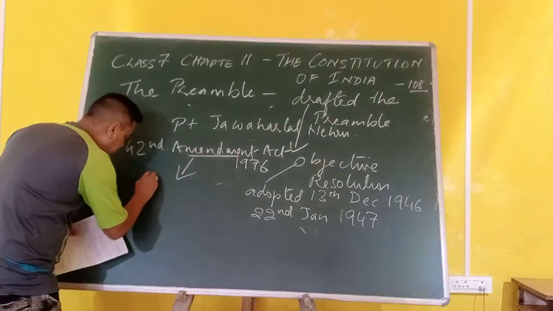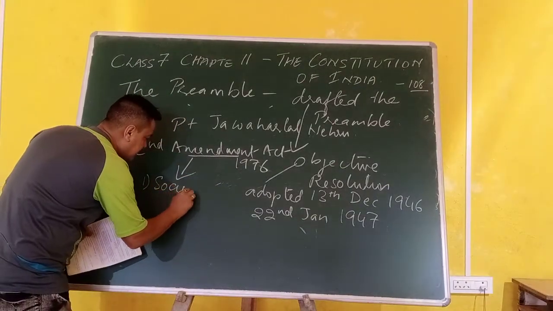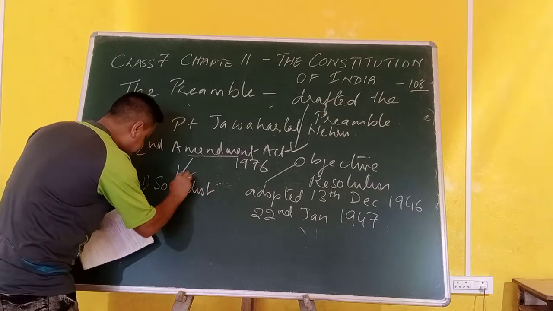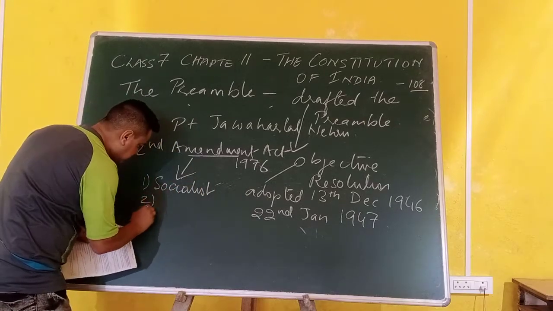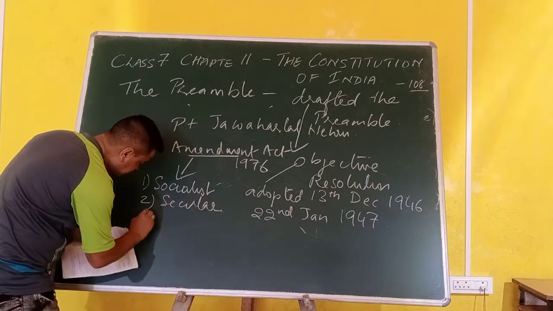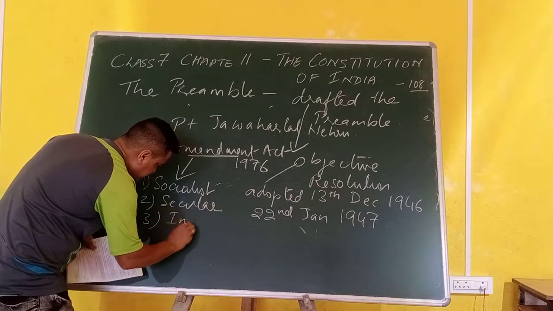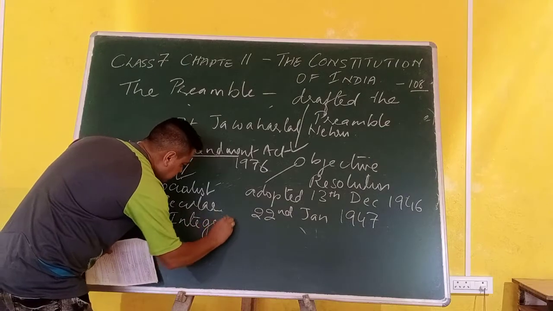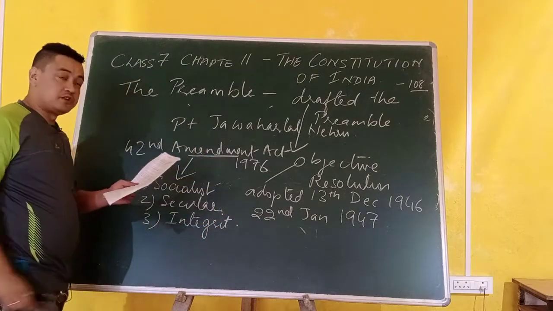They were number 1, socialist. Number 2, secular. And number 3, integrity, the explanation of which I am coming to later on.